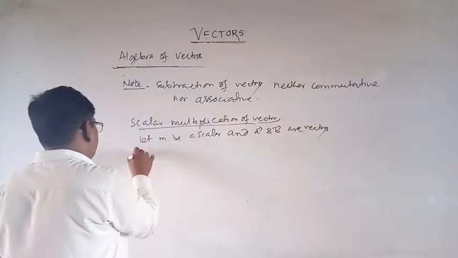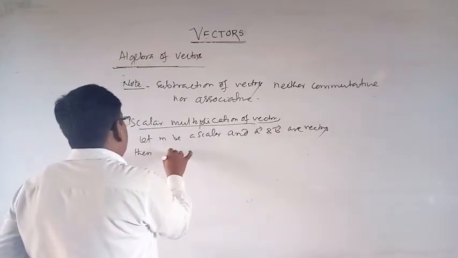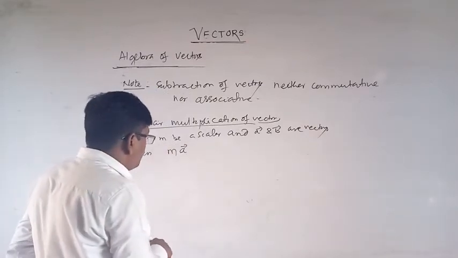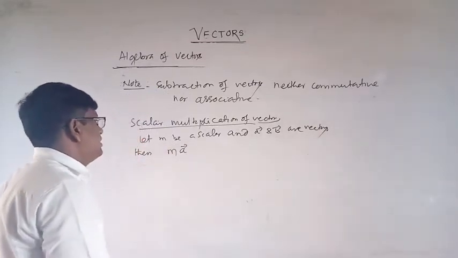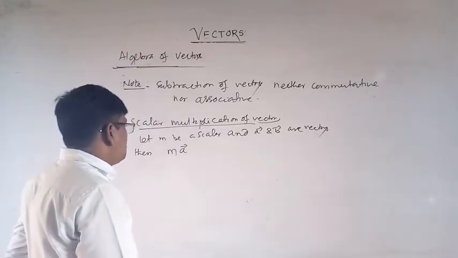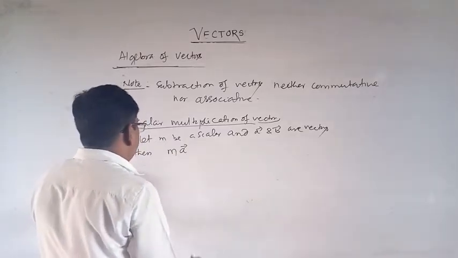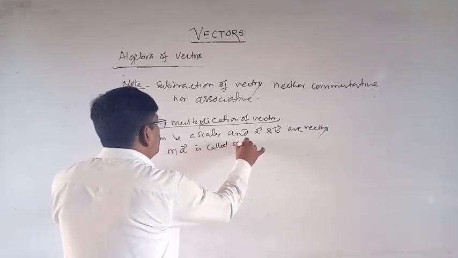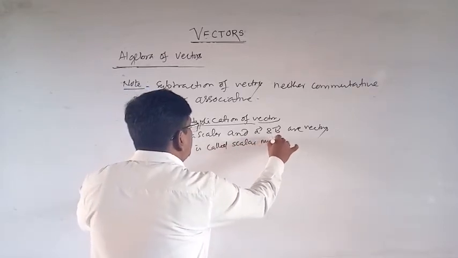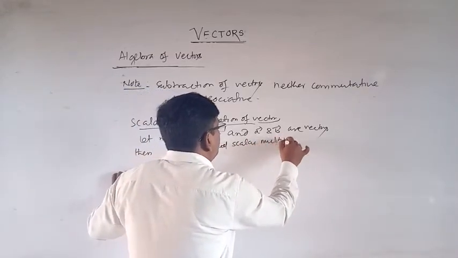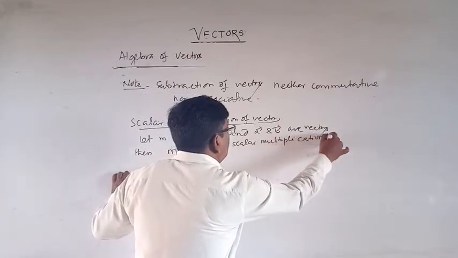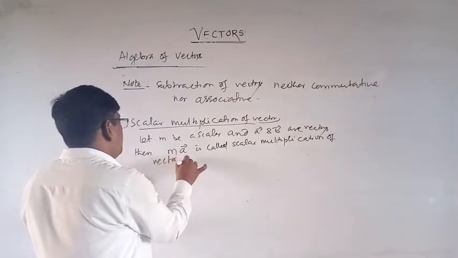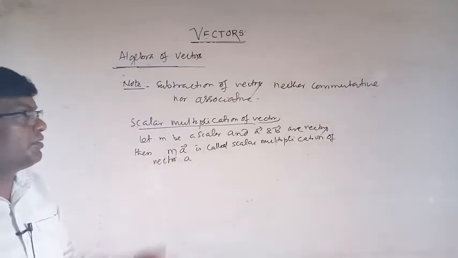Then M into vector A is called the scalar multiple of a vector, with M called the scalar multiplication of vector A.